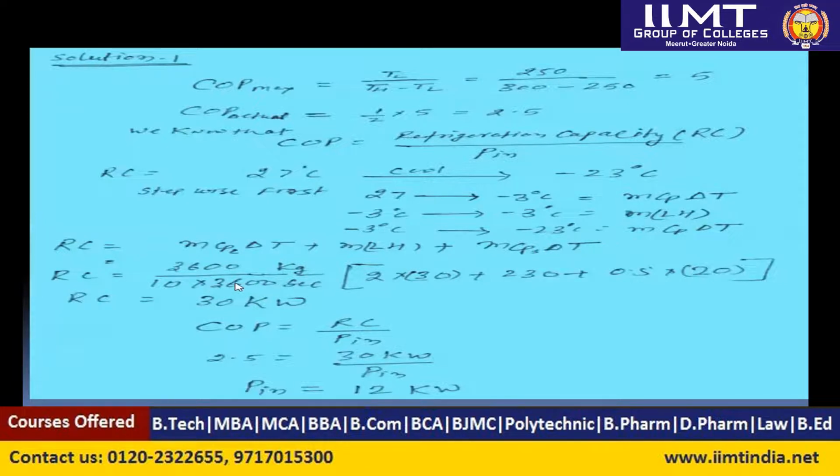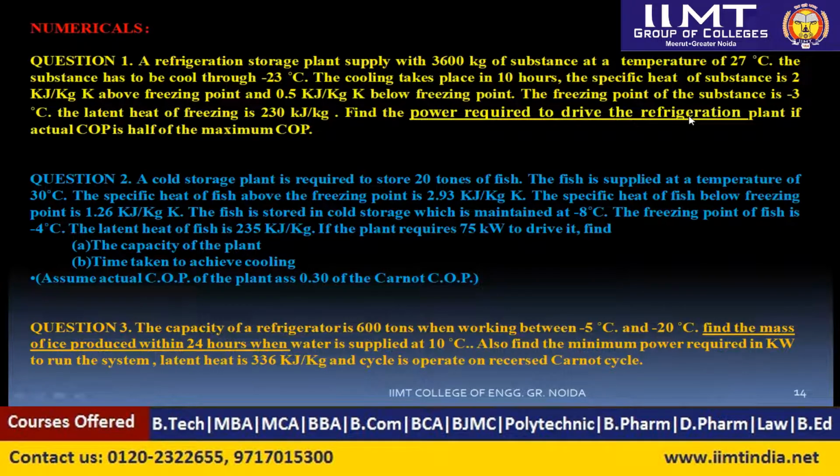There are 3600 seconds in 1 hour generally. Multiply this by m cp delta T. So here the specific heat is 2, because in the question it is given as 2 kilojoule per kg, for above the freezing point. Then 0.5 kilojoule per kg is below the freezing point.